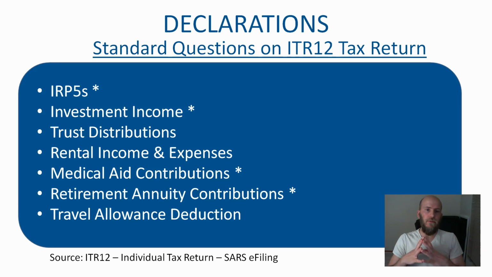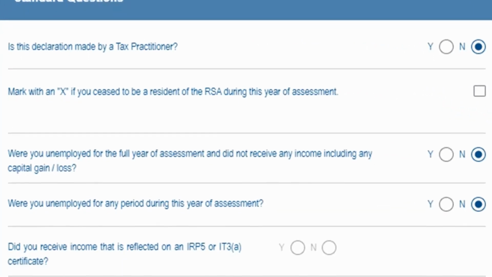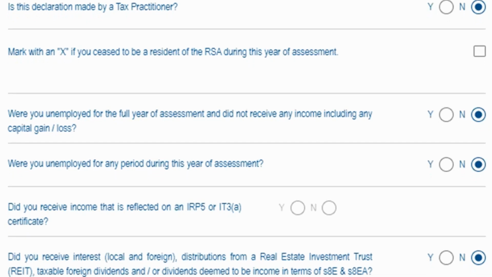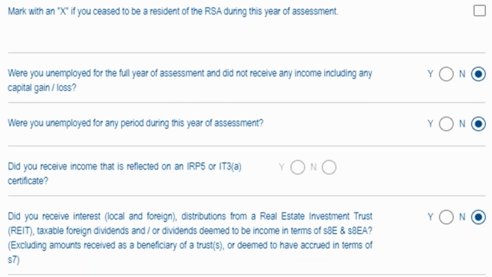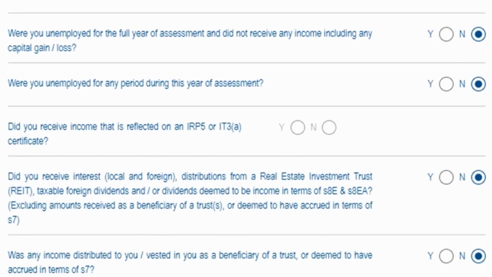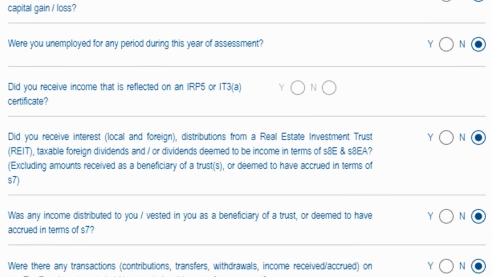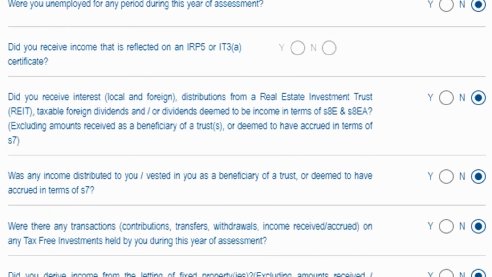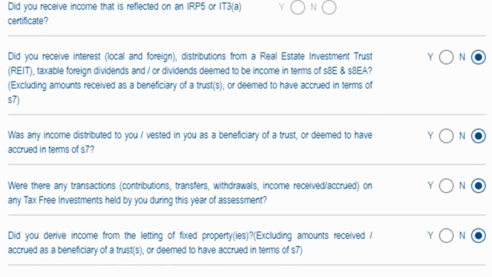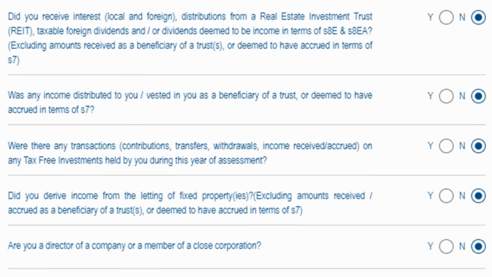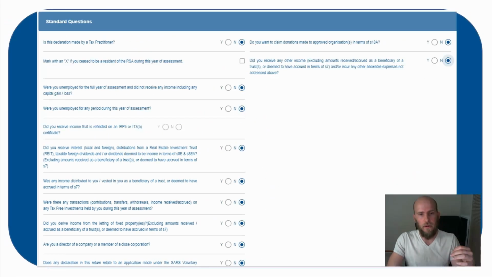In terms of what must be declared on your tax return, I'm just going to go to the next page. These are the standard questions that come up on your tax return that you need to tick yes or no for. If any of these questions apply to you, you need to tick yes, and if they don't apply to you, you need to tick no.